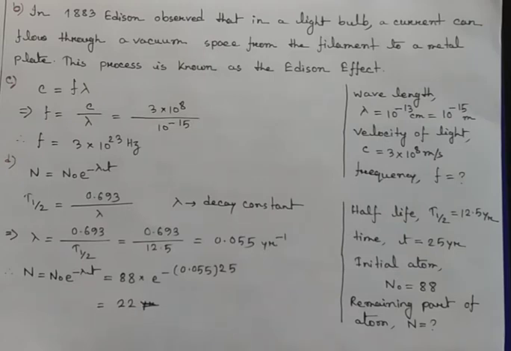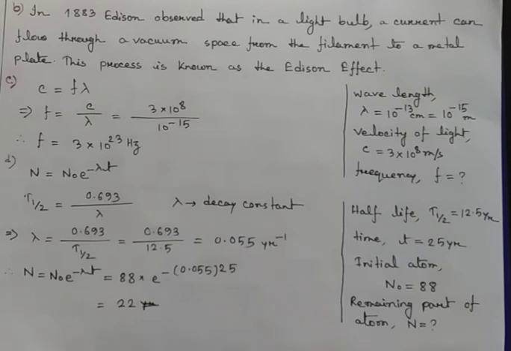And time here is given as 25 years, half-life is given as 12.5 years. We have to measure only the remaining part of the atom. So in this equation, N equals N naught e to the power minus lambda t, we don't know the value of the decay constant lambda from our question, so we can measure this by using lambda equals 0.693 divided by t half, and using the value of half-life, we get the decay constant 0.055 per year.